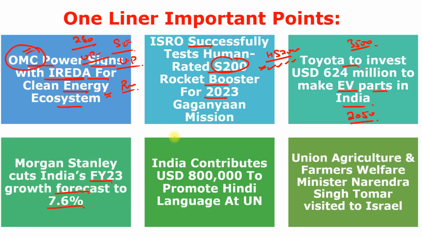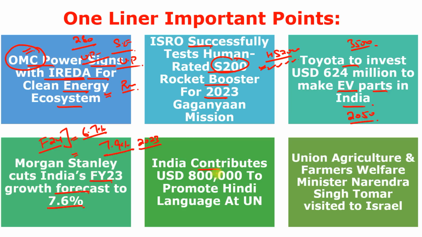Next is Morgan Stanley cuts India's financial year 23 growth forecast to 7.6%. So Morgan Stanley downgraded India's growth forecast to 7.6%. Earlier they predicted 7.9% for the financial year of 2023 amid slowdown in the global growth, higher commodity prices and risk aversion in the global capital market. And for financial year 24, Morgan Stanley also lowered its growth forecast to 6.7%. Earlier they predicted 7%. So remember, this is Morgan Stanley.